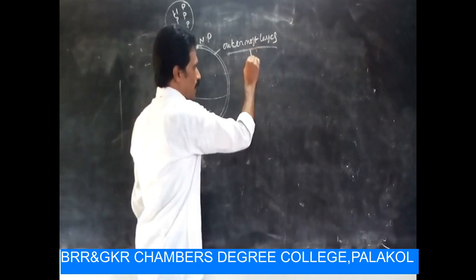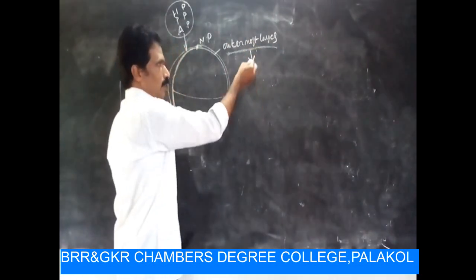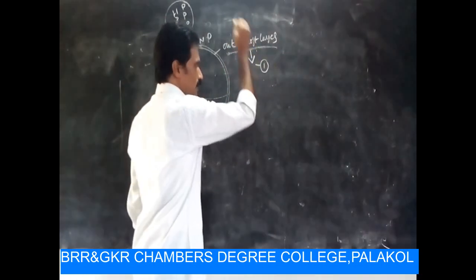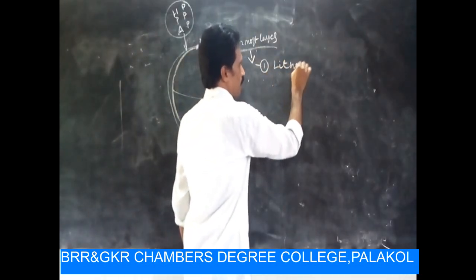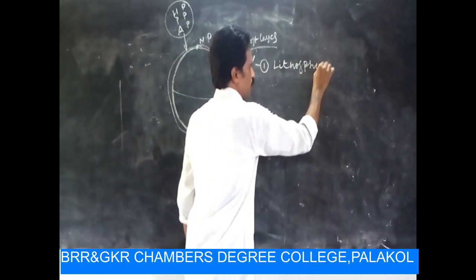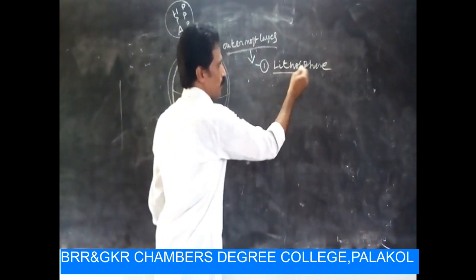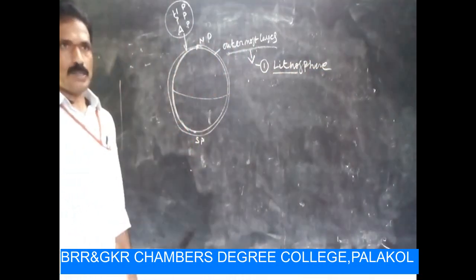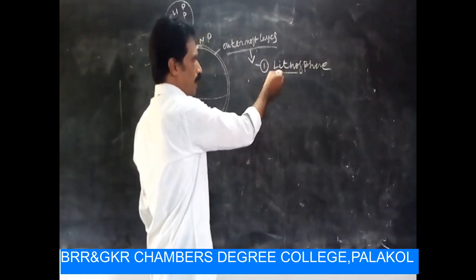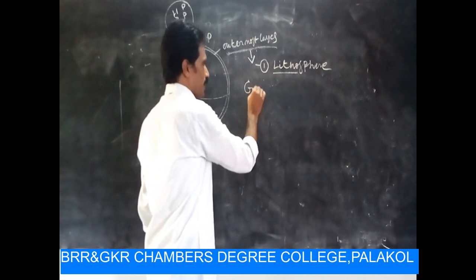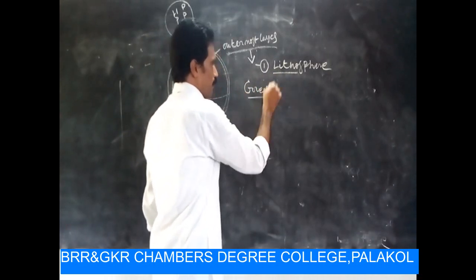Outermost of the layer, the first layer is lithosphere. What is litho? Litho is a word that is derived from Greek terminology.